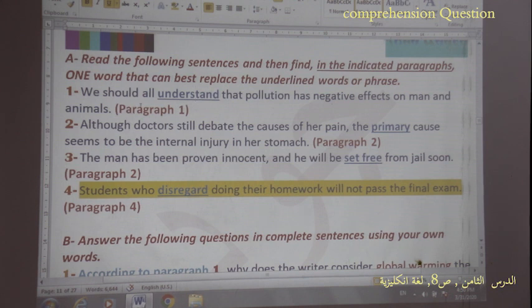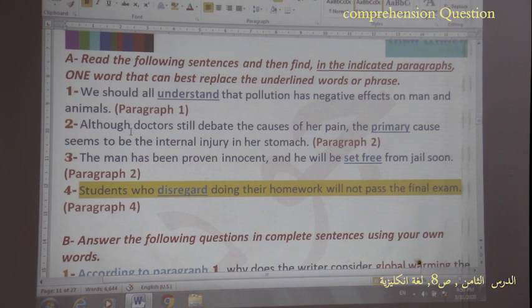For example, here you can find the answer in paragraph 1. "We should all understand that pollution has negative effects on man and animals." Here we can find one word in the first paragraph that can replace "understand."